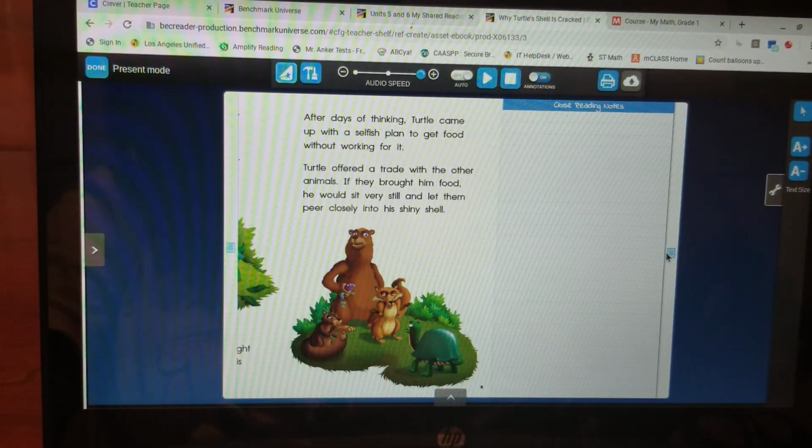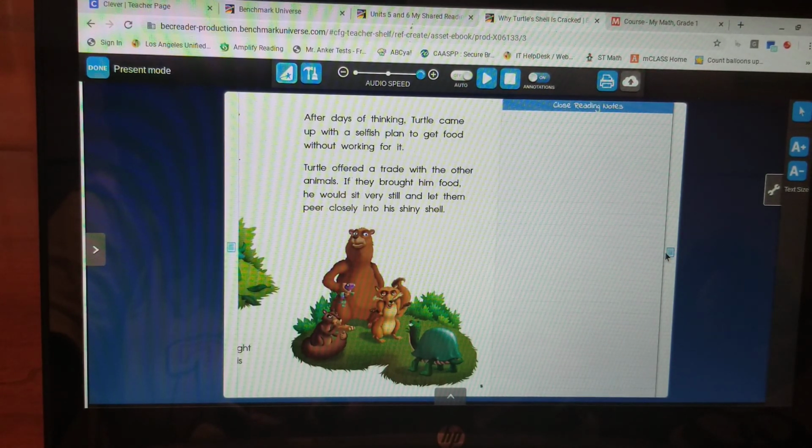It says, after days of thinking, Turtle came up with a selfish plan to get food without working for it. Now, he came up with a plan, and that's a noun. A plan is a thing. Remember, adjectives describe nouns. So, what kind of plan was it? It was a selfish plan.